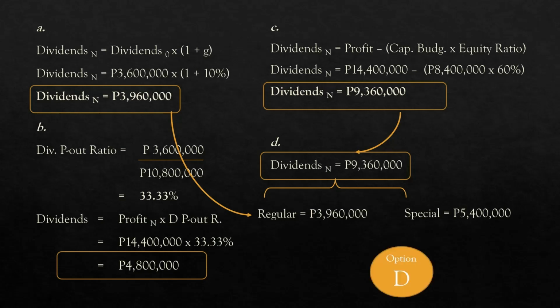Hence, letter D will be the best recommendation we can give to management. It follows the strength of the residual dividend policy. We will declare what is excessive. However, we will not create the expectation that such increase in dividends is going to happen in the long run.